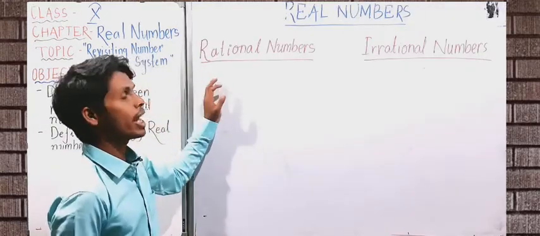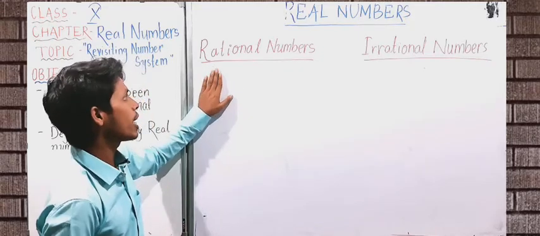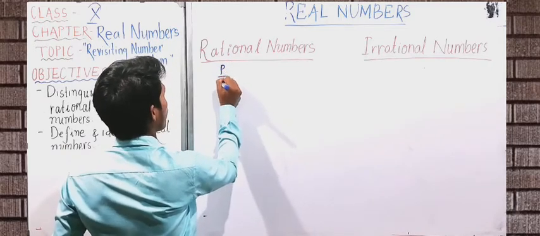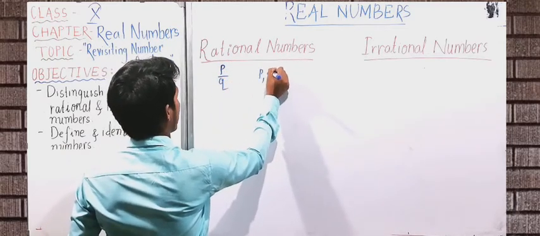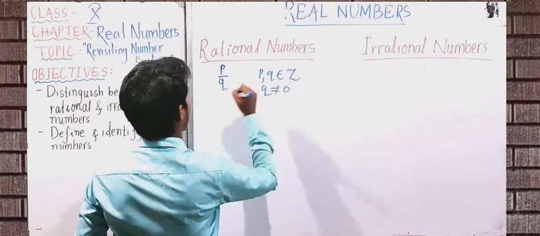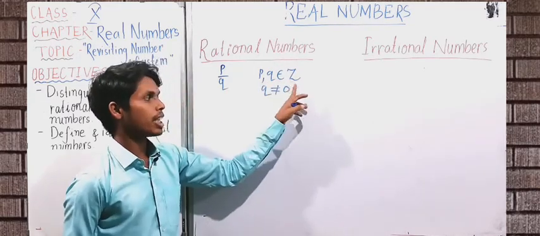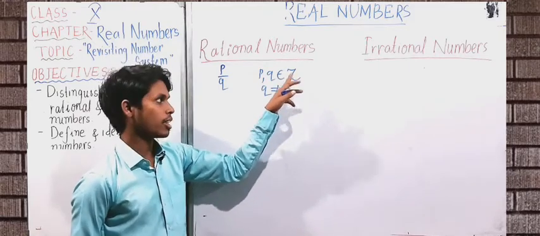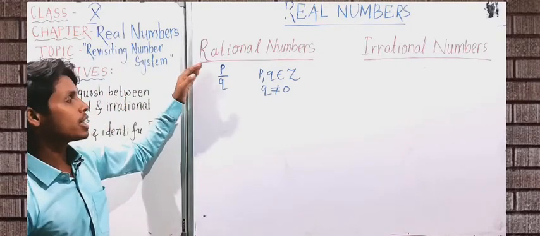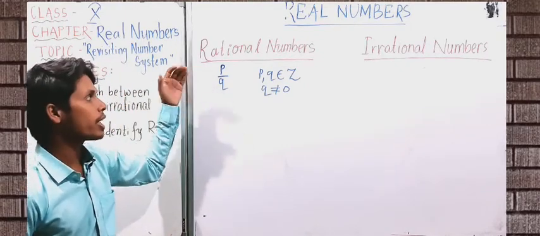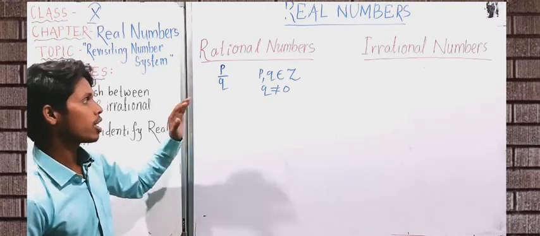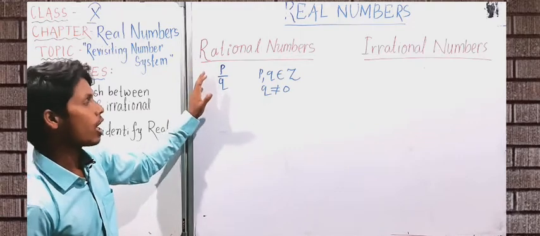In class 8 we were introduced to this type of numbers, and there we studied that the numbers which can be represented in the form of p upon q, where p, q are integers and q not equal to 0, are called rational numbers. Here I have written Z. Z means the integer set. The capital letter is used to represent the integer set. So when any number is in the form of p upon q, meaning some integer upon some integer, and there is no 0 in the denominator, that is the condition or the limitation for rational numbers.